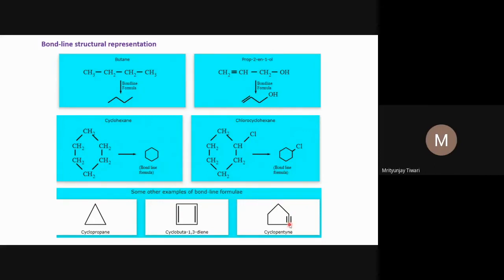Now at this junction, this carbon atom has a triple bond with this carbon atom, and also a single bond with this carbon atom. It means the tetravalency of carbon is already complete. Three bonds here and one bond here, so four valencies. It means there should not be any hydrogen atom. There is no place for a hydrogen atom at this junction, and similarly at this junction also. So we do not need to write any hydrogen atoms here.